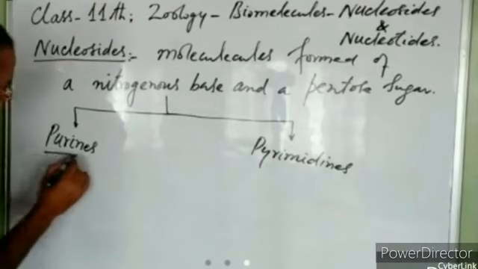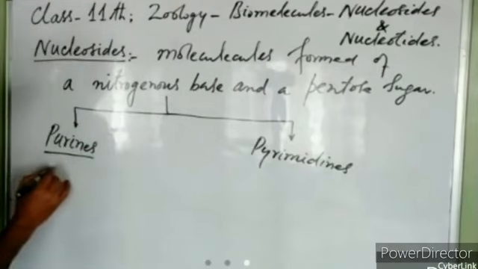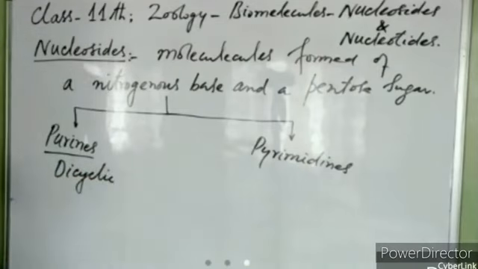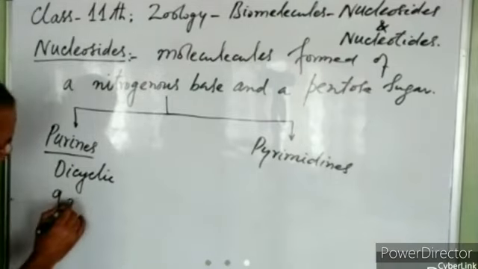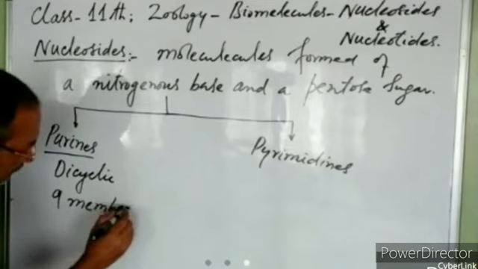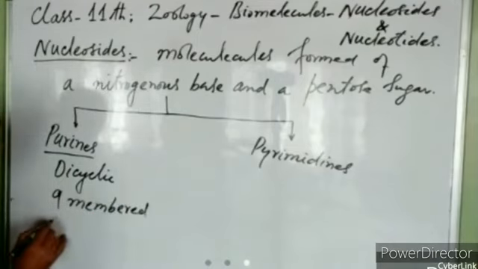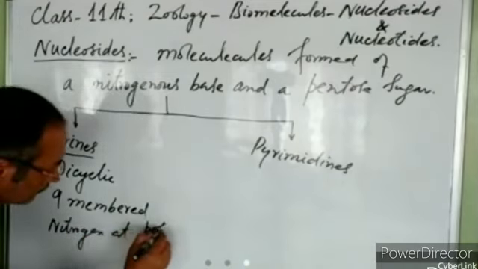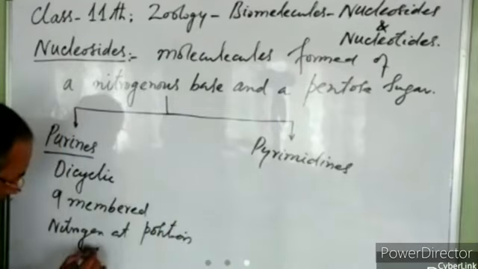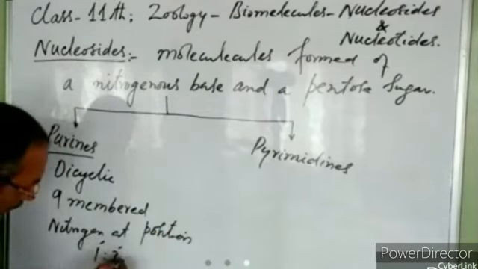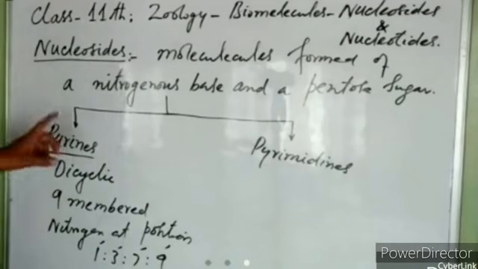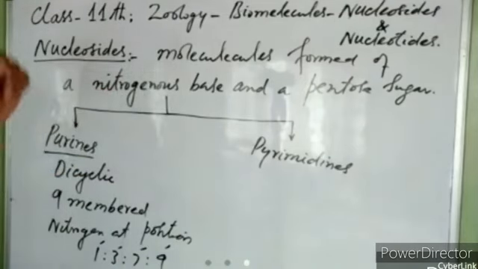These purines are dicyclic. That means they have got two cyclic rings. They are 9-membered, having nitrogen at position 1, 3, 7, and 9. Right? So purines and pyrimidines are the two types of nitrogenous bases.